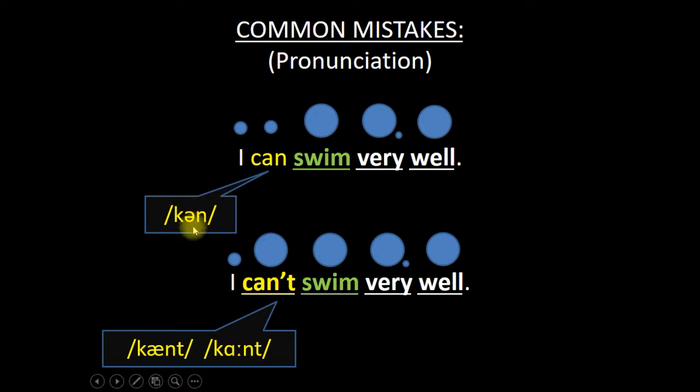Notice the sound is can. I can swim. However, when it's negative, notice we use the same pronunciation as before. American English would say, I can't swim very well. British might say, I can't swim very well. So again, be careful about your stress because that might make the difference between positive and negative.